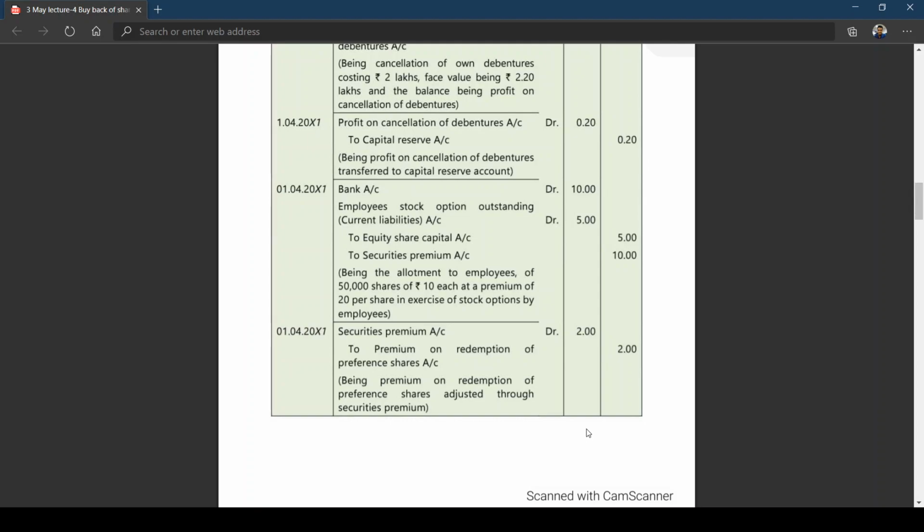I think this is what premium on redemption of preference shares adjusted through security premium. It's a loss. This loss also is to be adjusted against revenue reserves. Please remember, this loss also has to be adjusted against security premium. So security premium account debit, premium on redemption of preference shares, but the security premium cannot be used. We need to use revenue reserves for adjustment of premium on redemption of preference shares.